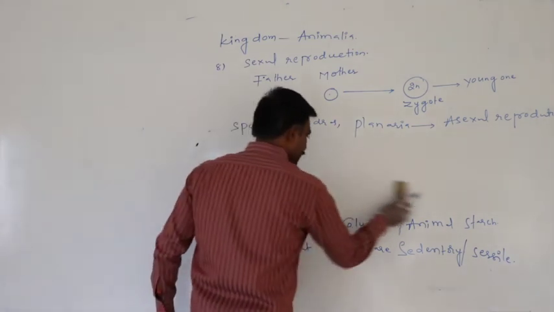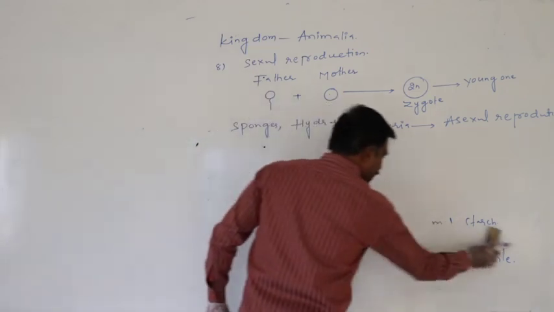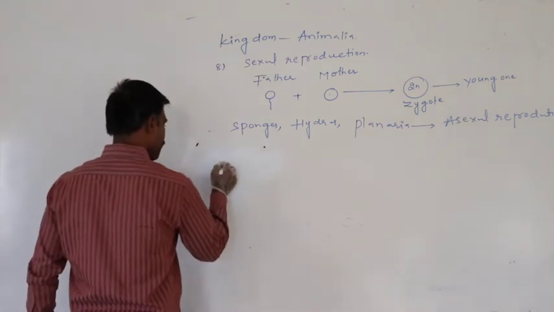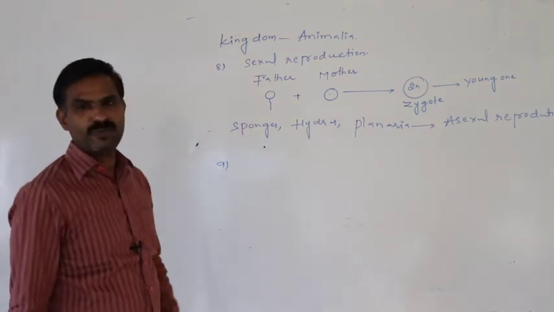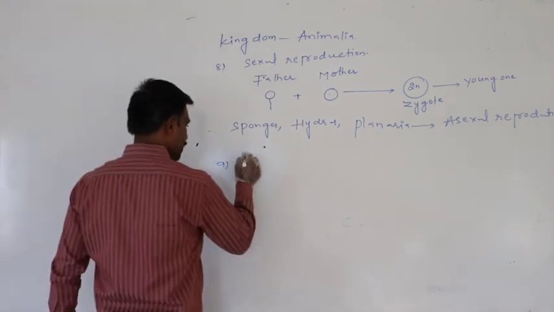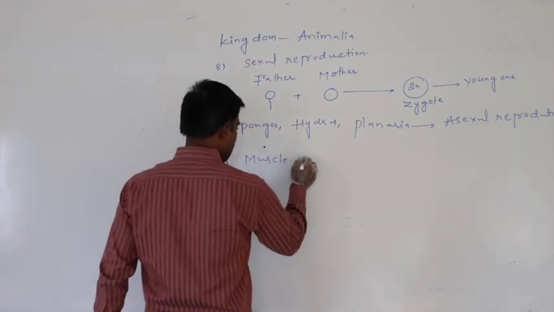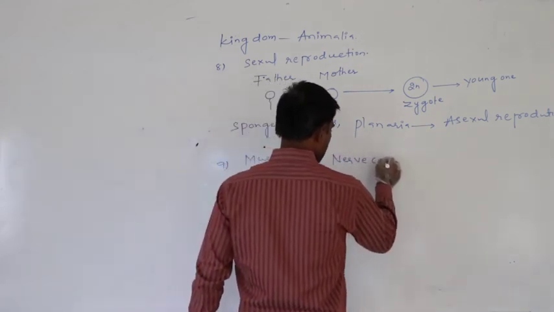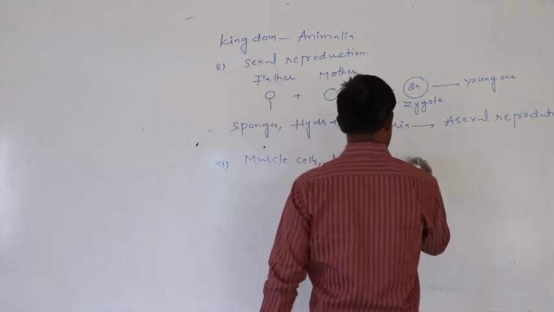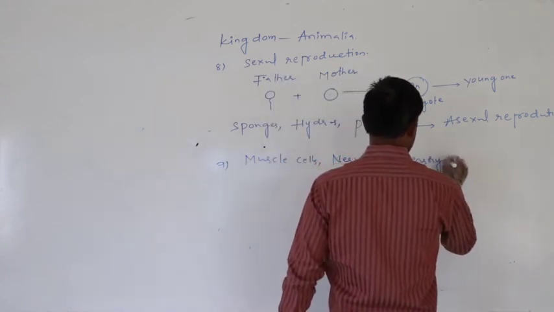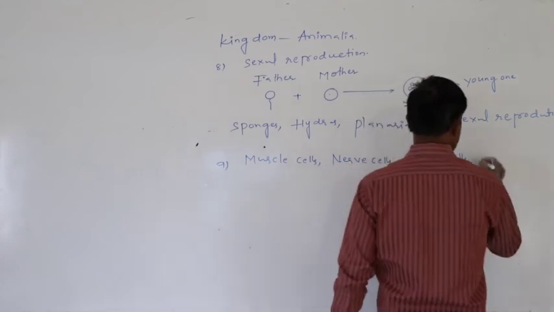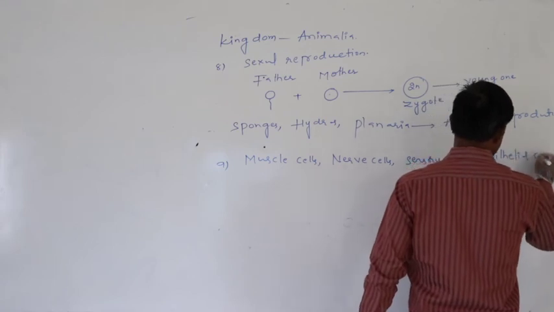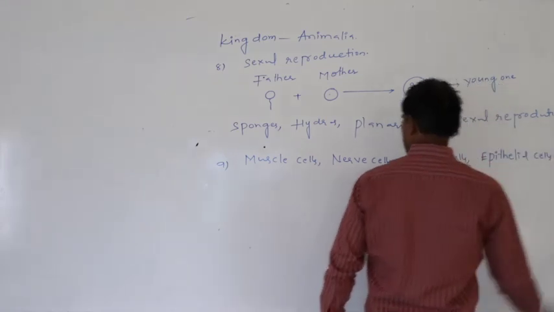Again, in the case of kingdom Animalia individuals, what kinds of cells are present in their bodies? Muscle cells, nerve cells, sensory cells, and epithelial cells are very commonly present.